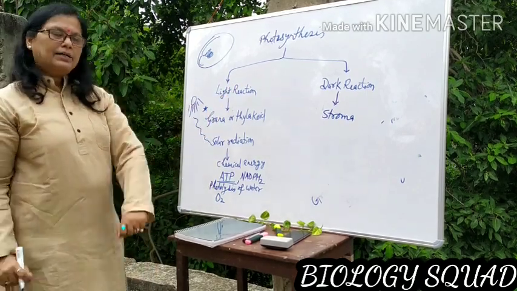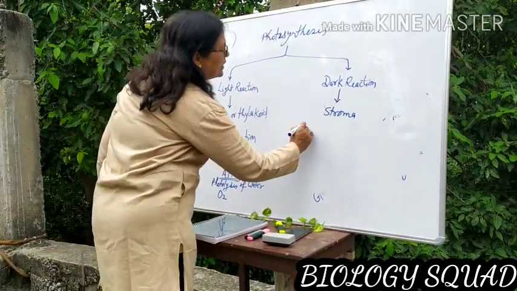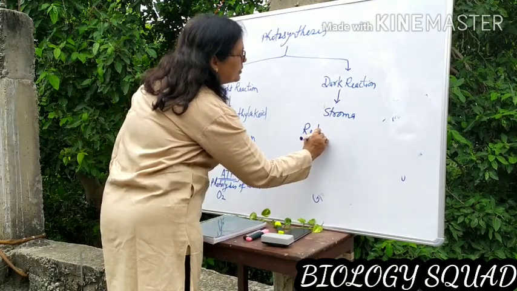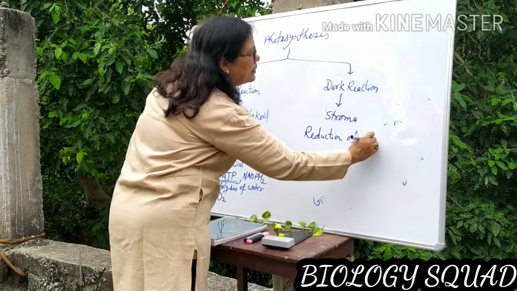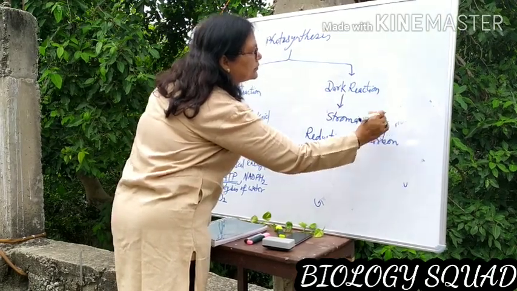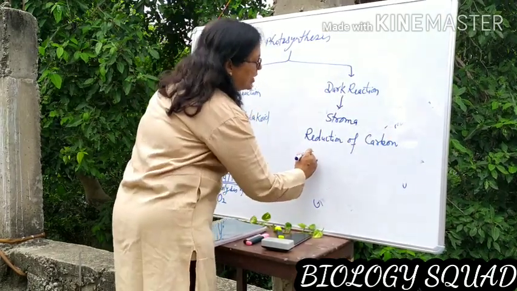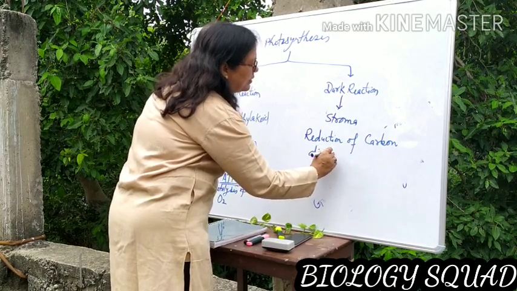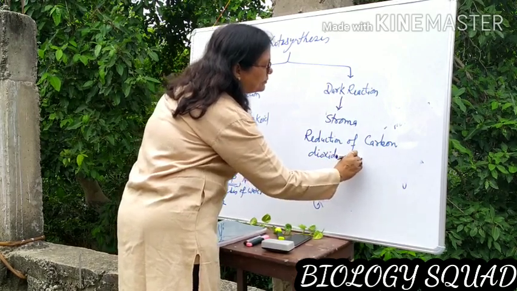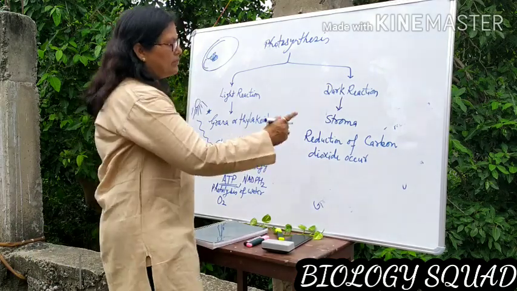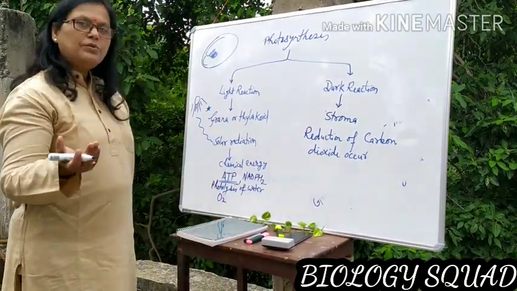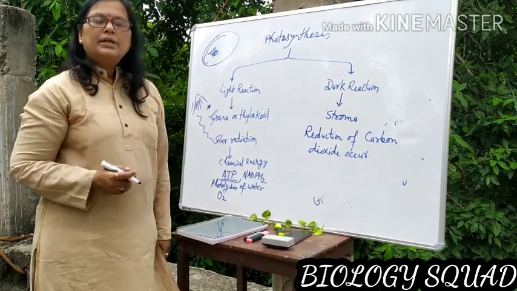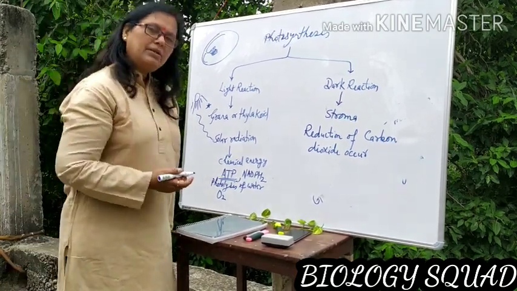Further, in dark reaction what happens? Reduction of carbon, or you may say reduction of carbon dioxide occurs. And this carbon dioxide, with the help of H2O, gets converted into C6H12O6.